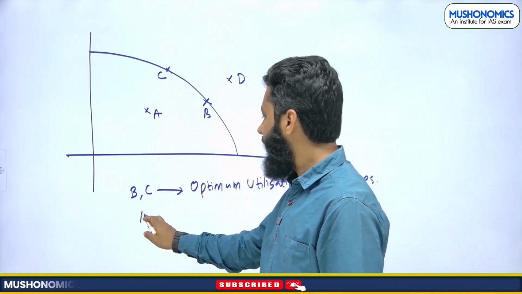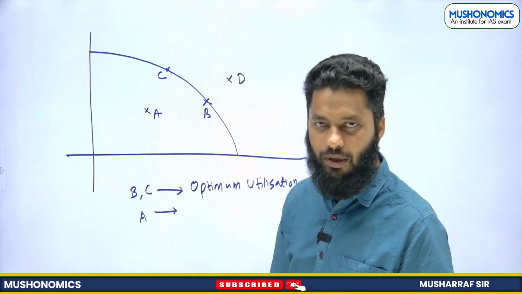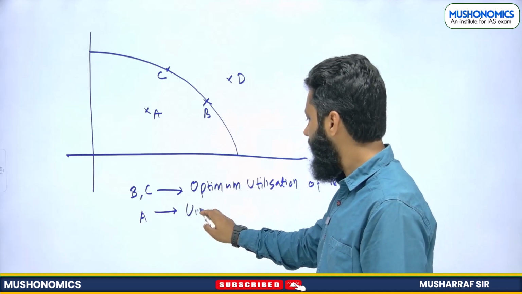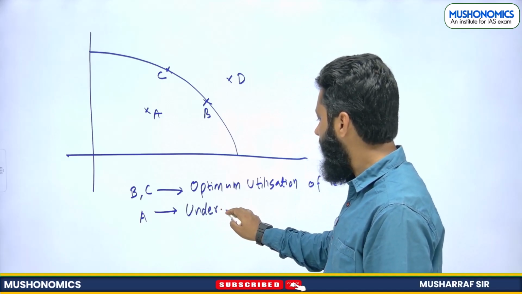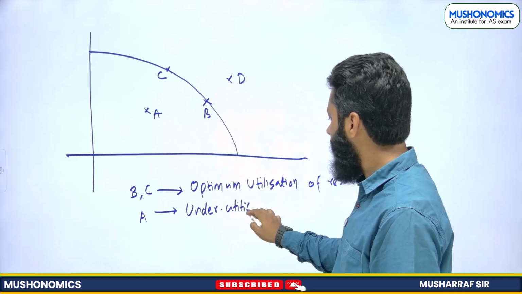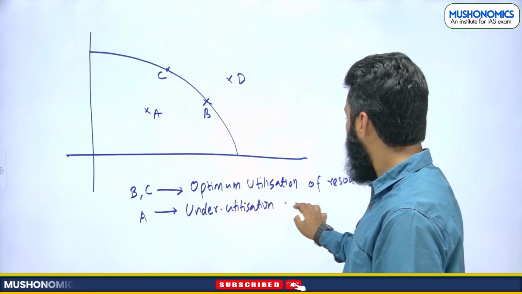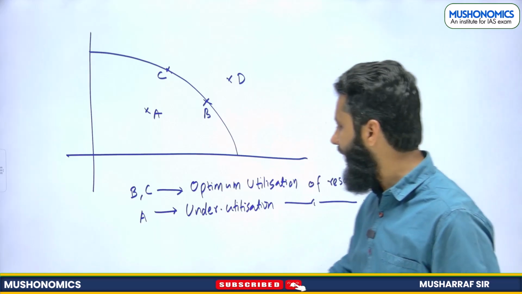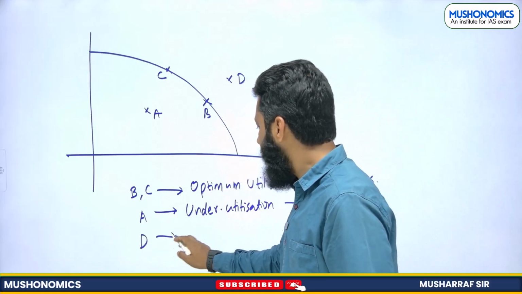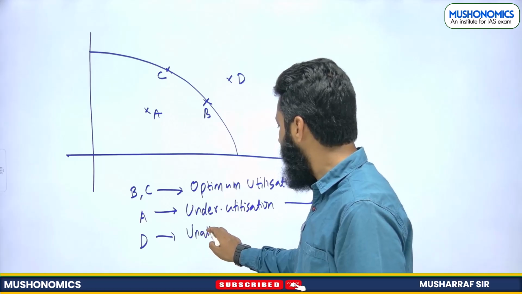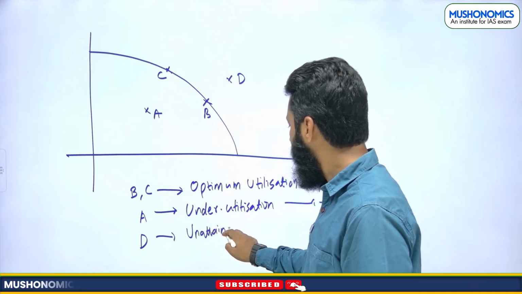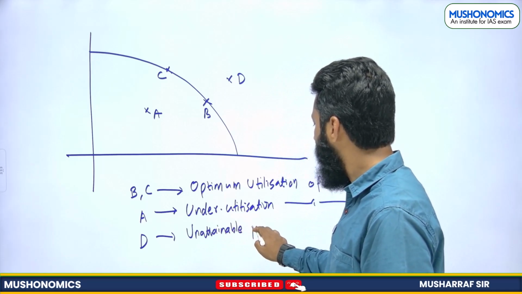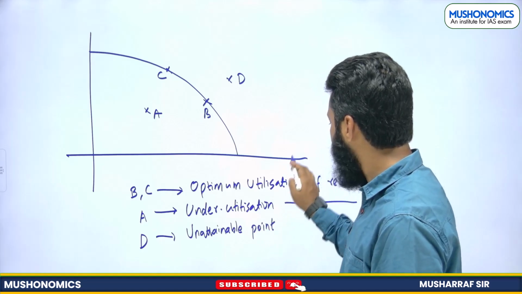Point A represents underutilization of resources. And point D is known as unattainable point.